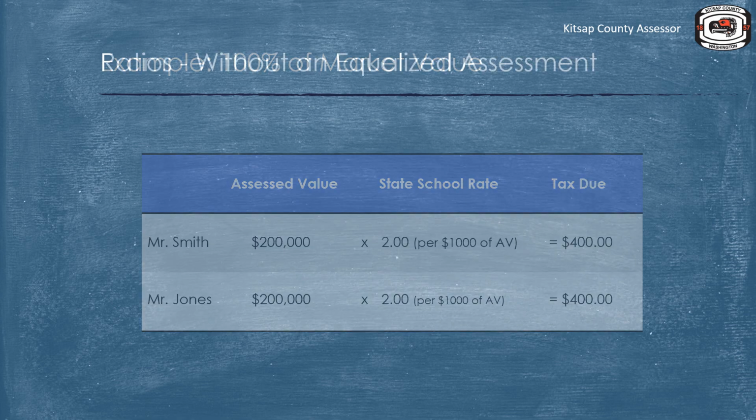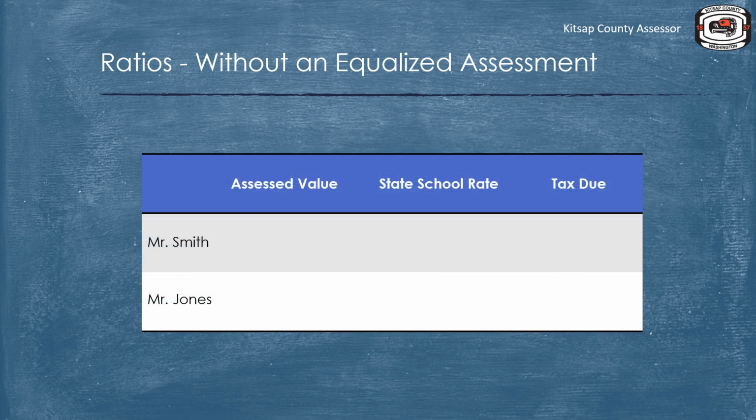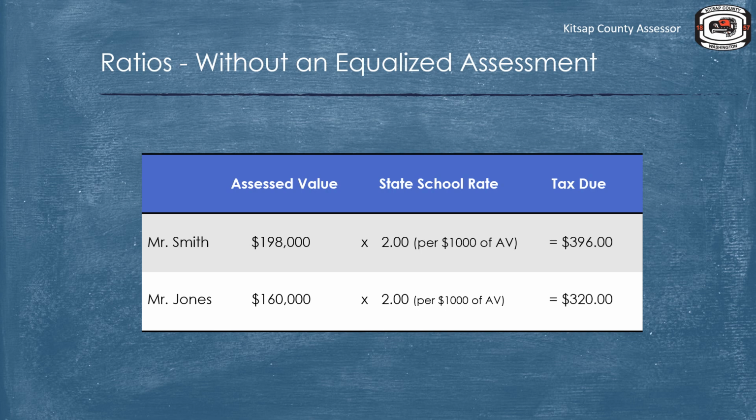Now let's do the calculation when the assessed values are not at 100% of market value. We fill in the assessed values and the state school levy rate. In doing the calculation, we can see the amount for taxes due. From this example, Mr. Smith is paying a larger portion because the levy rate is not equalized, and the amounts to be collected from each taxpayer are not enough to help meet the state school budget amount.